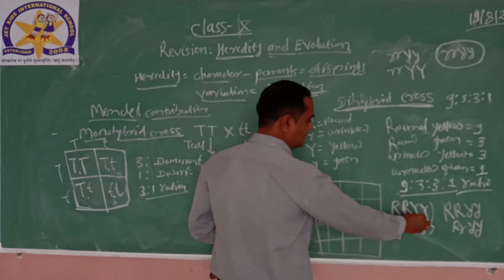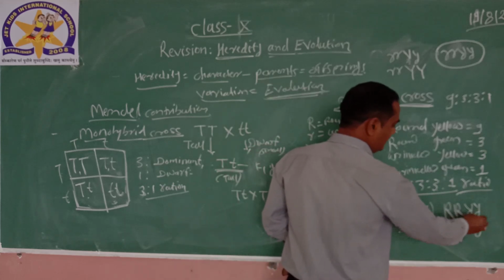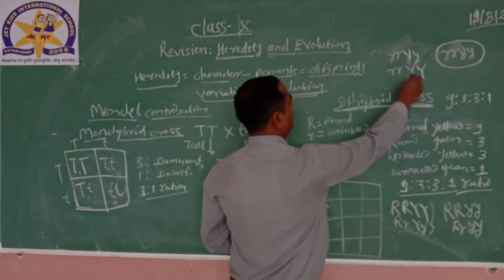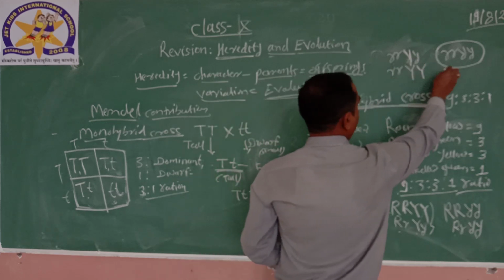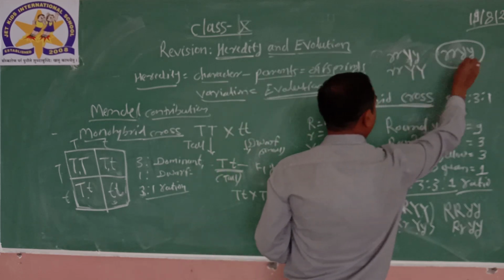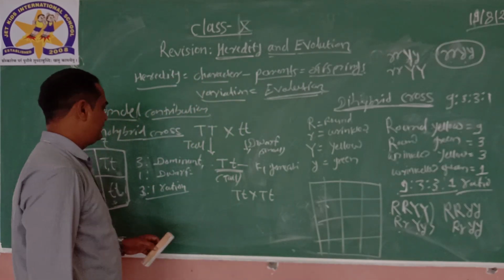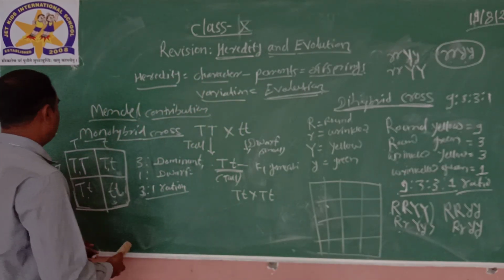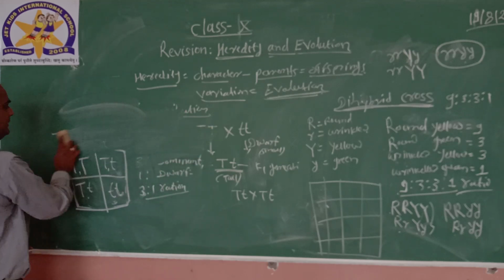So this is round yellow, this is also round yellow, round green, wrinkled yellow, wrinkled green. So it shows the 9:3:3:1 ratio.